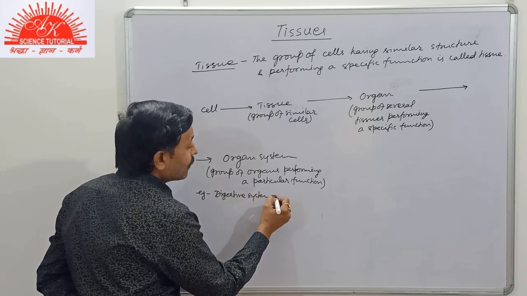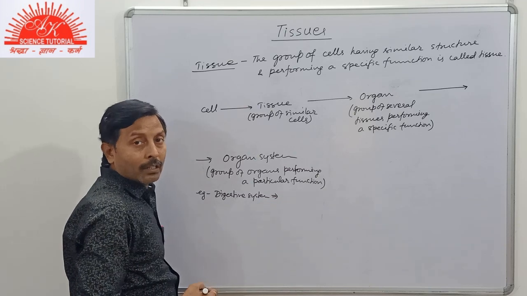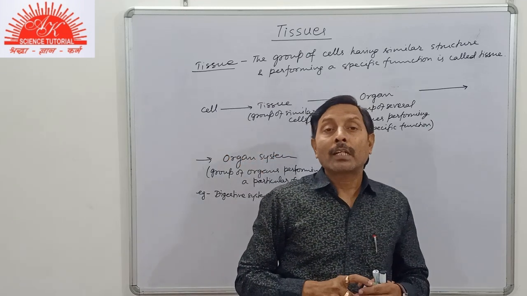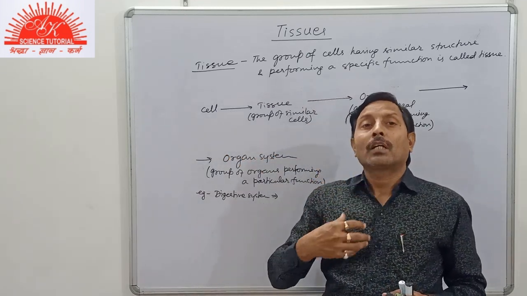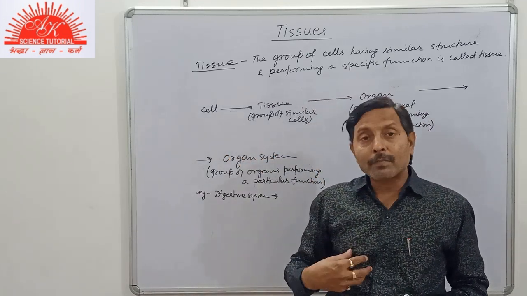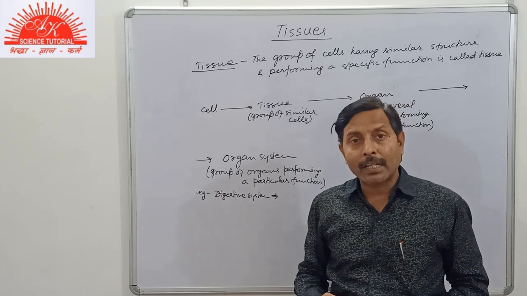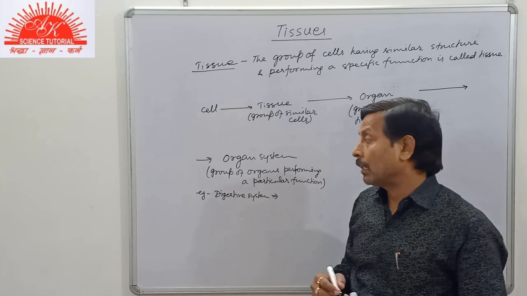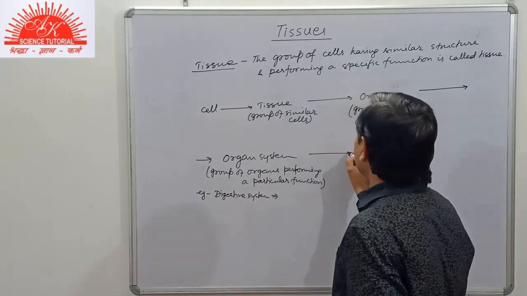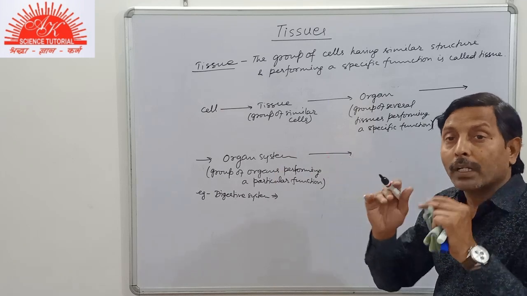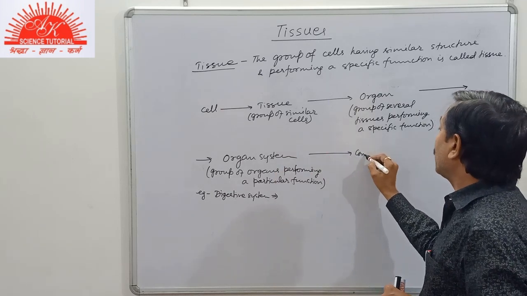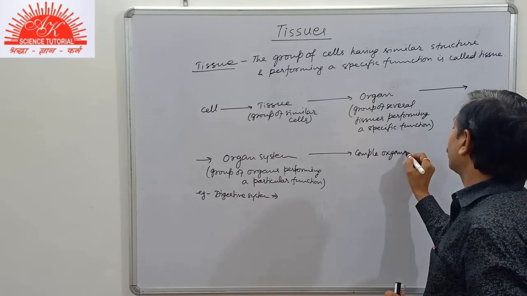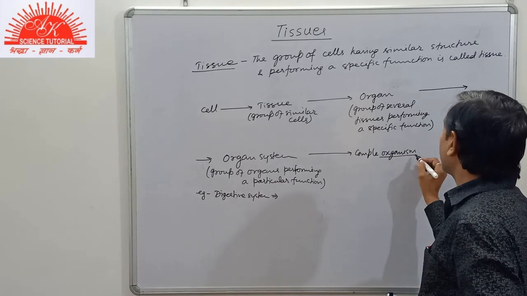The digestive system has many organs in it, like the stomach, intestine, the tongue, the mouth, and the enzyme-secreting glands, exocrine glands, which together help in the function of digestion. And when many organ systems combine together, they form a complex organism.